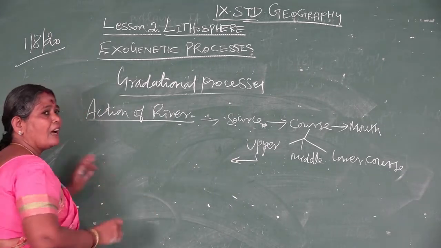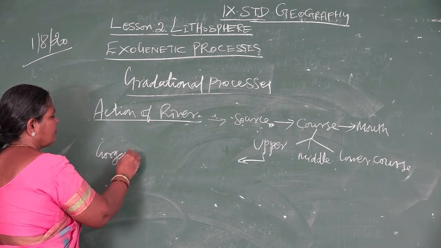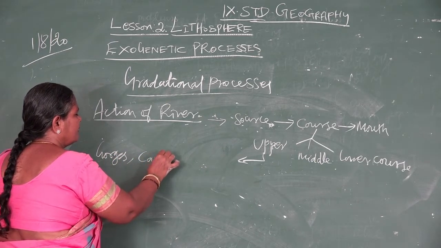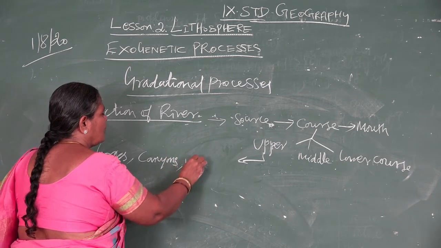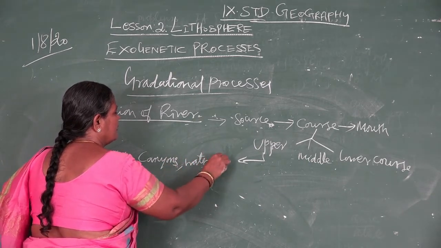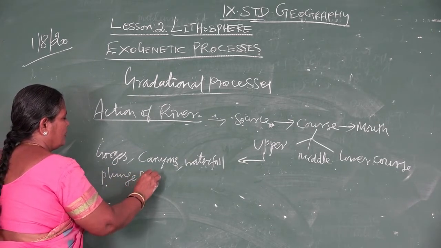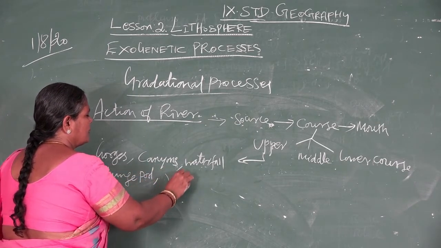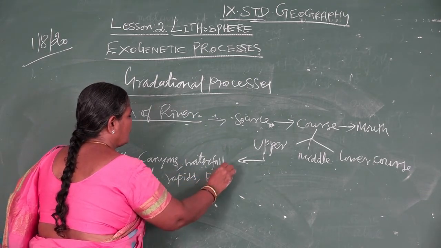The features formed in the upper course are gorges, canyons, waterfalls, plunge pools, rapids, and then potholes.